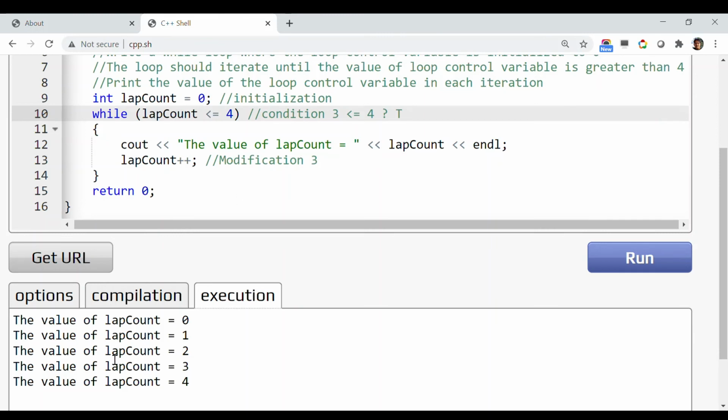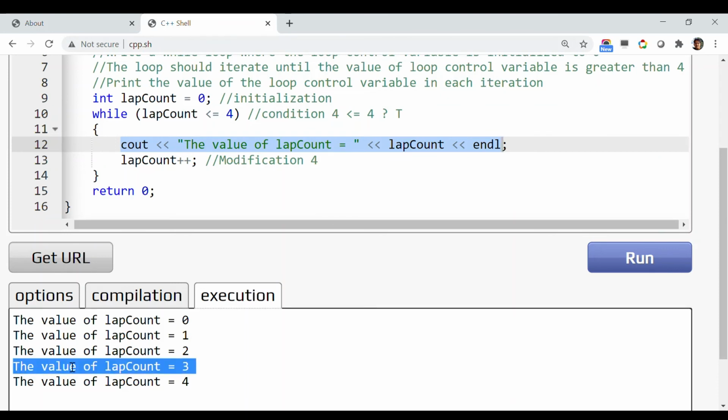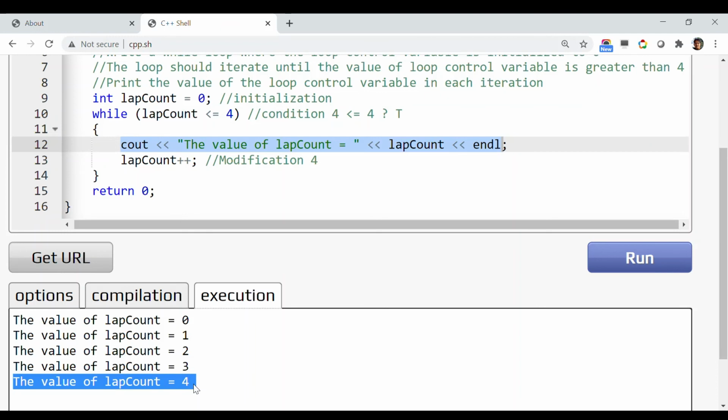It printed the value of lap count as 3, and then incremented the value to 4. Now it again checks whether 4 is less than equals 4, is it true or false? It is true because 4 equals 4. So it again came to the loop, printed out the value of lap count as 4, and then incremented the value of lap count by 1 again.